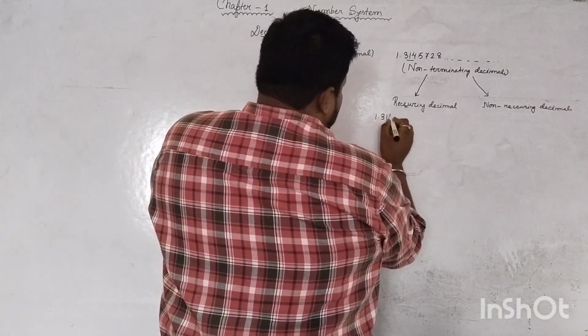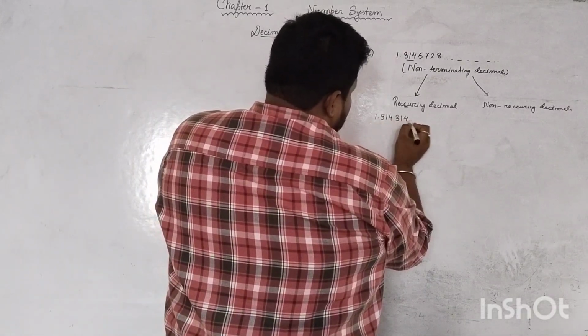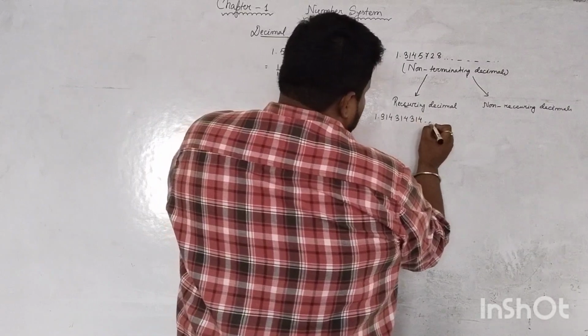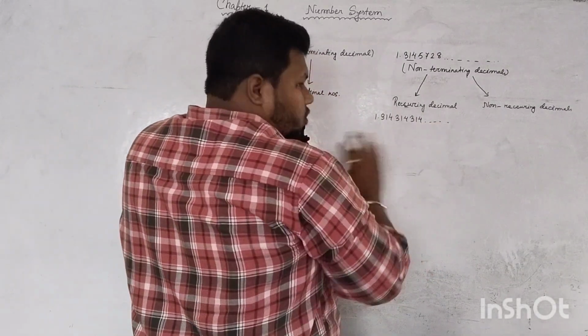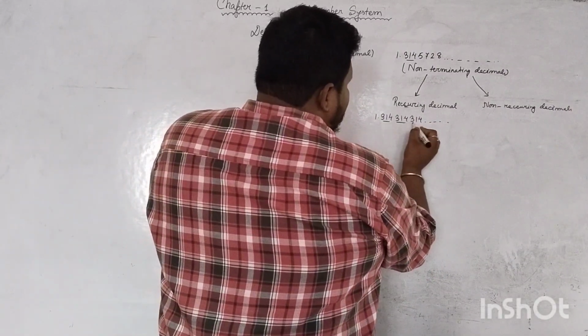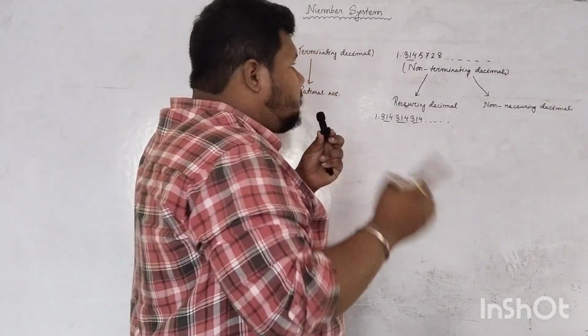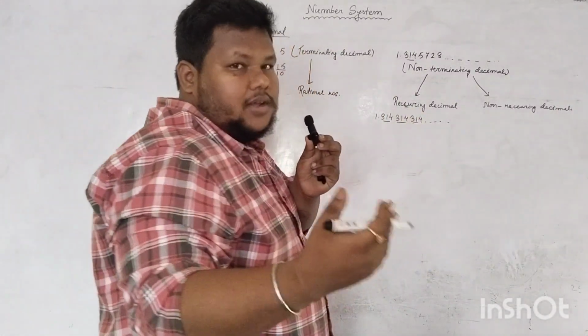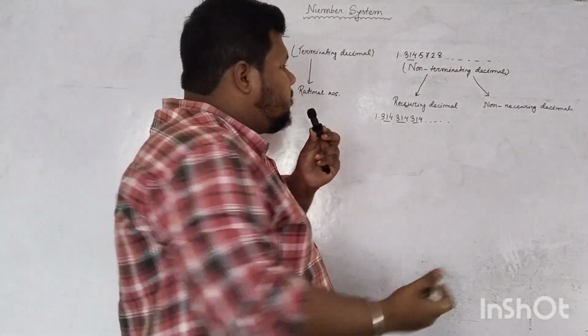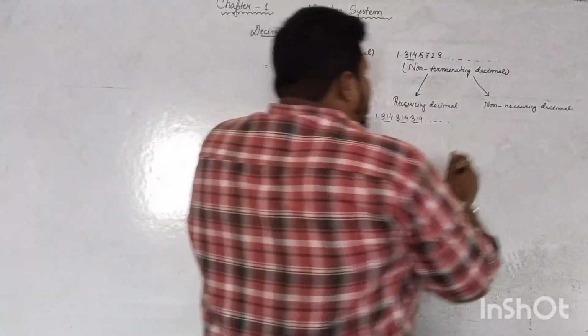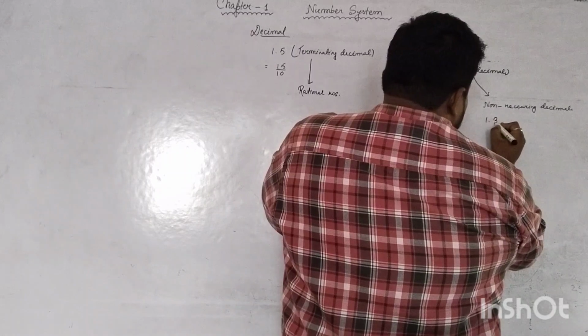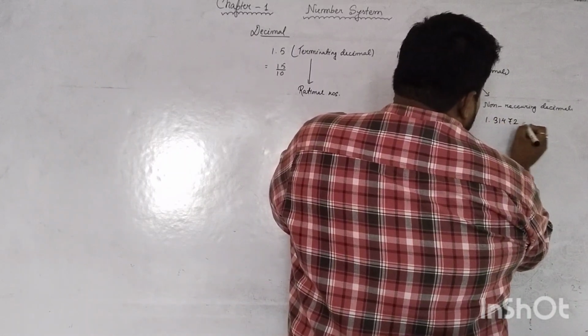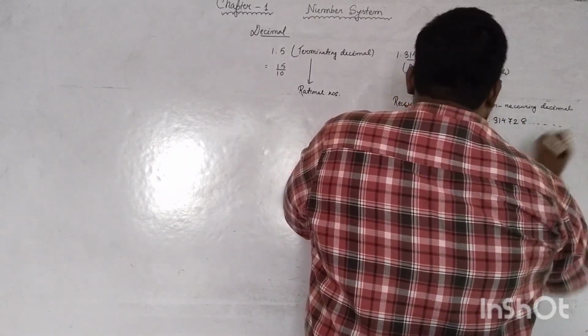Suppose 1.314, it is this way. It is non-terminating, but here the digits are repeating. Can you see? This is a non-terminating recurring decimal. Recurring means repetition of digits. The digits are repeating. That's why it is known as recurring. And non-recurring means what? The digits are not repeating. There is no repetition of digits.